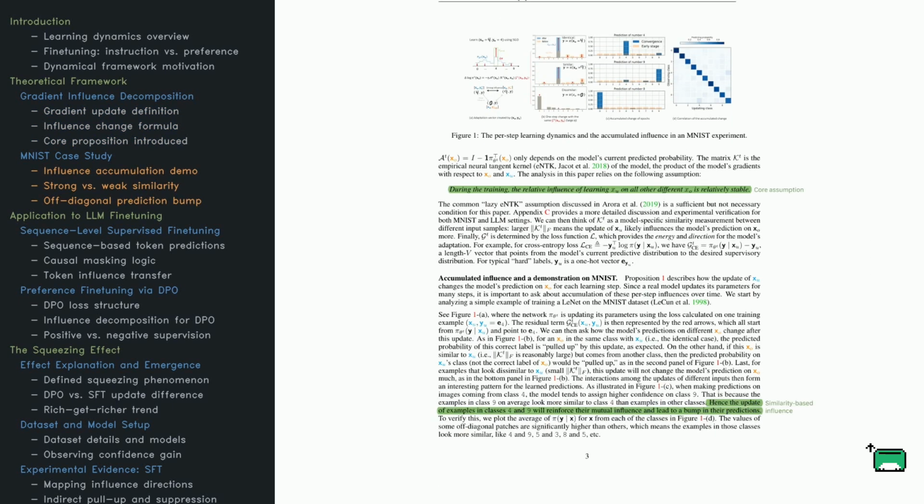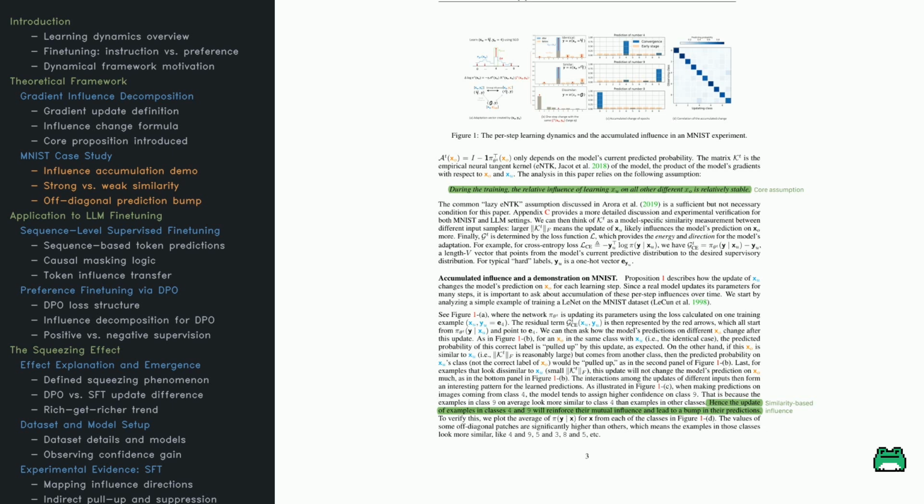Let's make this concrete with an example. Digit classification on MNIST. Imagine training a simple neural network to recognize handwritten digits. This is where learning dynamics come to life. They assume that the influence of one training sample on others stays roughly stable over time. A fair assumption with small learning rates or lazy neural tangent kernels. Then, they break down how a single training example, say a digit labeled 4, affects predictions on other digits.